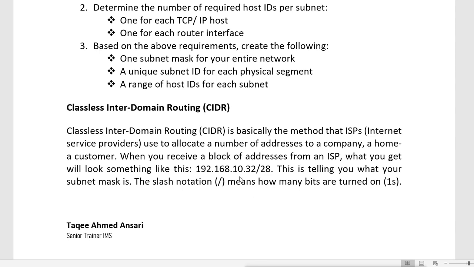Now, this CIDR value is not a different thing; it is actually a subnet mask. So instead of writing the subnet mask like 255.255.255.0, we can write it like /24. This tells you what your subnet mask is, and the slash notation means how many bits are turned on. So /28 means how many bits are enabled in the subnet mask. It is just a subnet mask, nothing else.